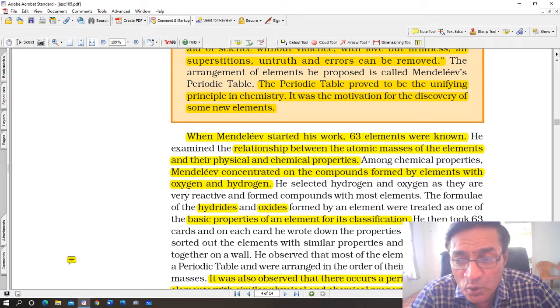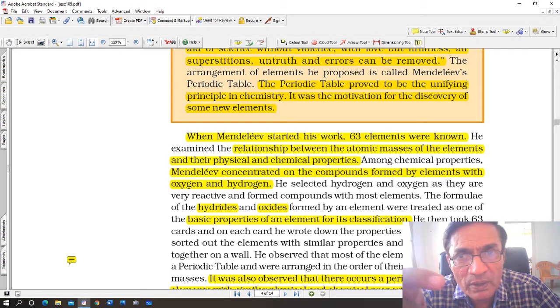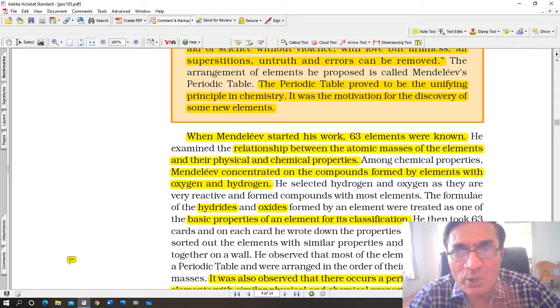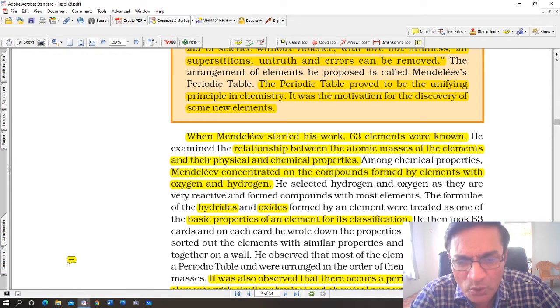He then took 63 cards. Okay, this is what I was talking about. He took 63 cards, and on each card he wrote down the properties of one element. He would take one card, for example, he would write down sodium, and then he would write the properties of sodium, its atomic mass, its properties, physical and chemical, and then he would stick it on a wall. He sorted out the elements with similar properties and pinned the cards together on the wall.